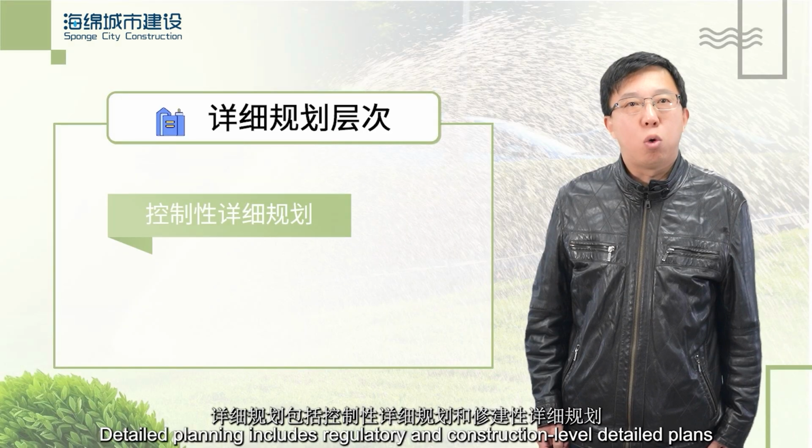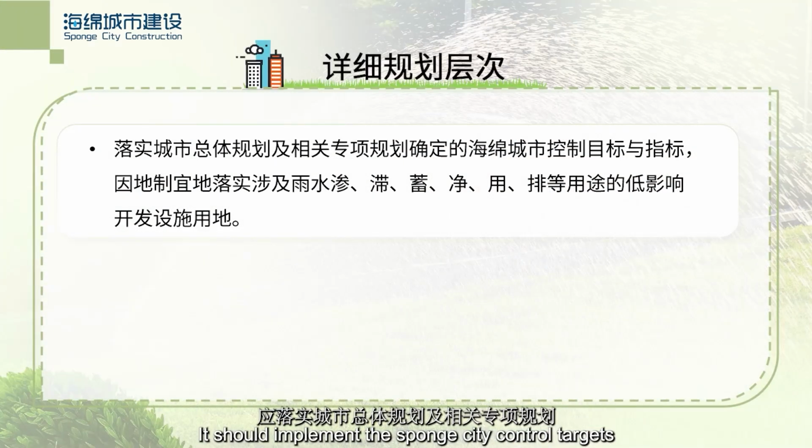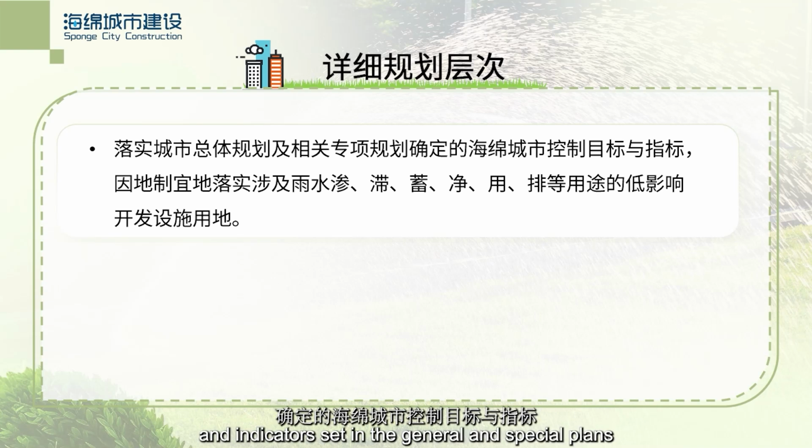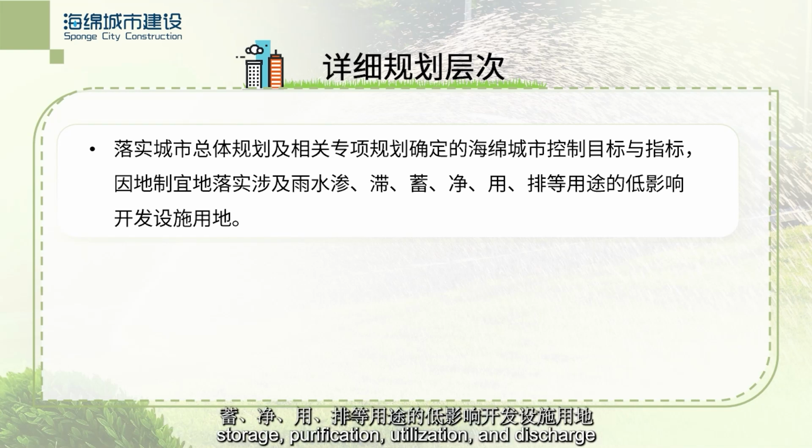Detailed planning includes regulatory and construction level detailed plans. It should implement the sponge city control targets and indicators set in the general and special plans, and adapt LID facilities for stormwater infiltration, retention, storage, purification, utilization, and discharge.